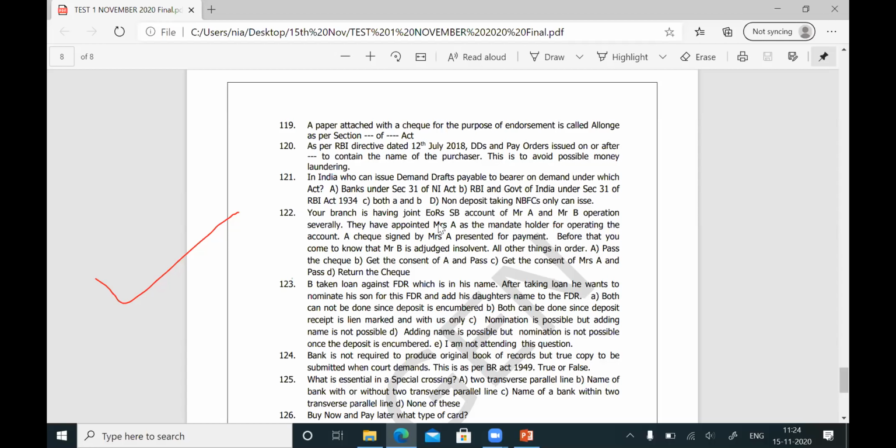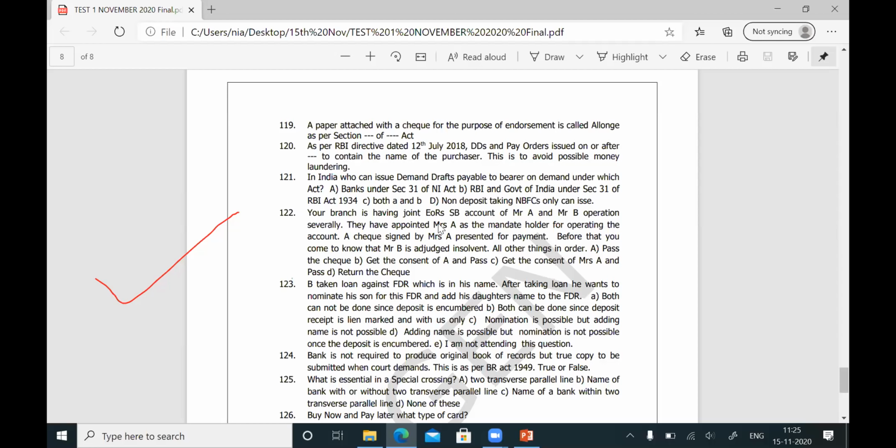All other things are in order. Check balance is there. Check is pakka. A is not adjudged insolvent. A is alive. B is alive. Mrs. A is alive. In this case, whether you will pass the check or you will return the check, that is the question. A: Pass the check. Get the consent of A and pass. Get the consent of Mrs. A and pass. Return the check. Four options are available to you. If I tell you that is the subject, any type of question here you will answer.